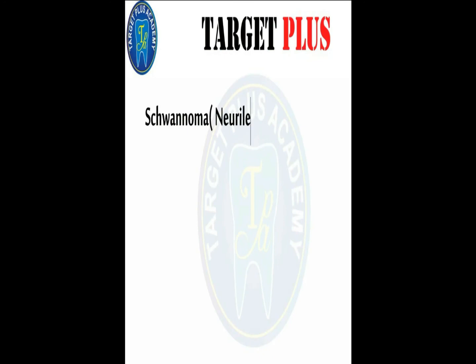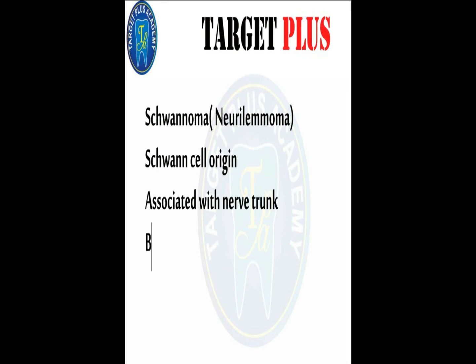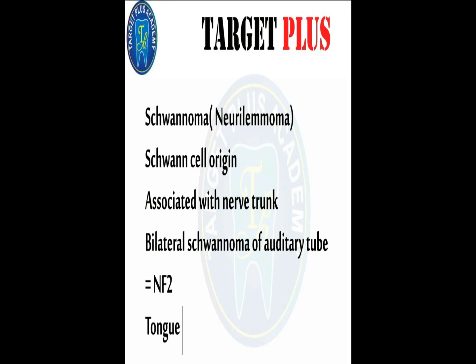Mark that. Schwannomas are benign neural neoplasms of Schwann cell origin. Now, bilateral schwannomas of the auditory vestibular nerve are a feature of neurofibromatosis type 2. It is a slow growing encapsulated tumor that typically arises in association with the nerve trunk.